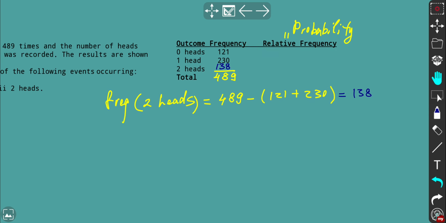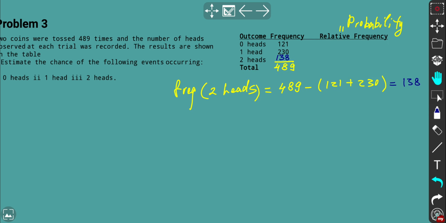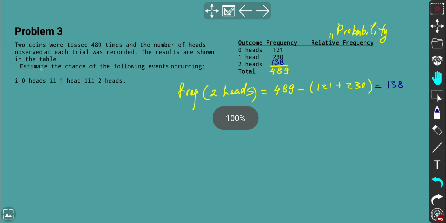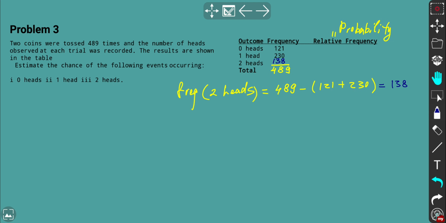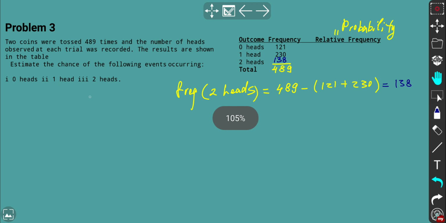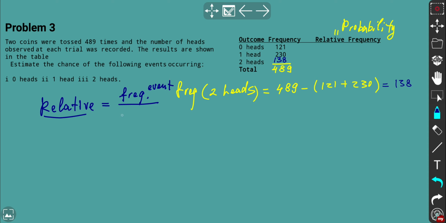All right, so let's go back to the questions. What we need to do is estimate the chance of the following event occurring: 0 heads, and we go to relative frequency. Relative frequency by definition is what? It means the frequency of a given event over the total frequency.